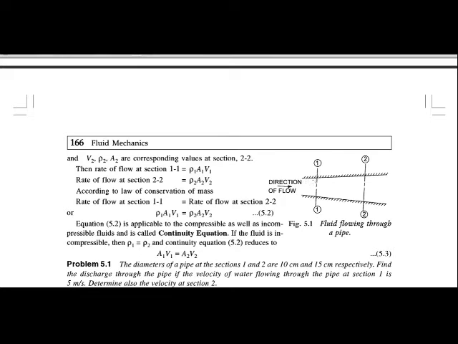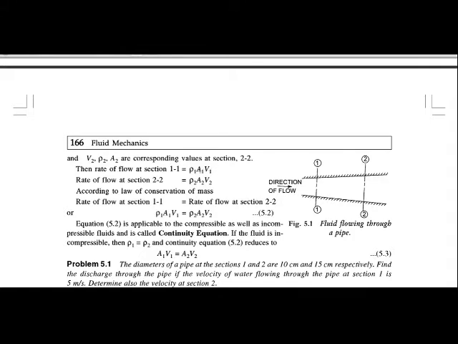So v1, rho1 and a1 are the velocity, density and area of cross section at section 1, whereas v2, rho2 and a2 are the corresponding values of velocity, density and area of cross section at section 2. Then if we consider the rate of flow at section 1, it will be rho 1 a1 into v1, rho A V.